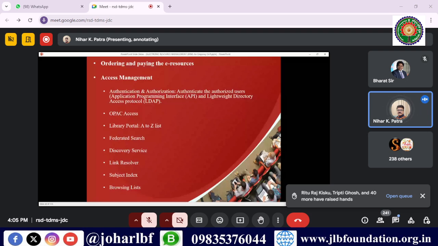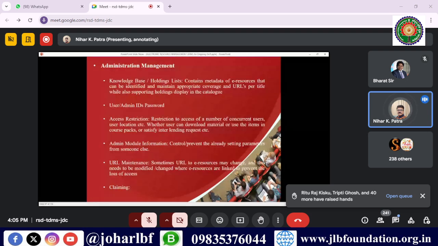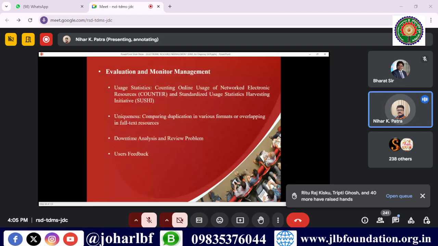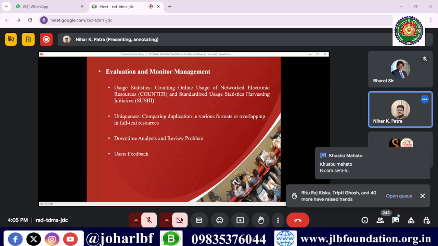एडमिनिस्ट्रेशन, as I said, different login password hoga for the different users. Support management, contact of the informations that I already told you. Evaluation monitoring, different standards लगता है, that is the SUSHI and COUNTER protocol, different standards लगता है. So ये जो भी हम लोग परचेज करते हैं उसी ई-रिसोर्सेस का कितना यूज हुआ है हमारा ऑर्गेनाइजेशन में.